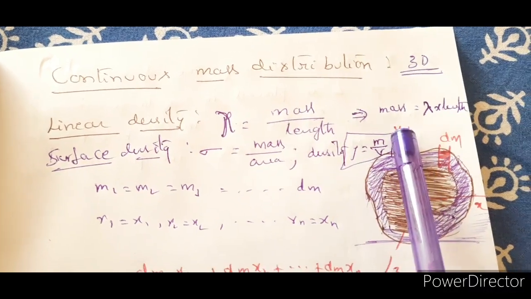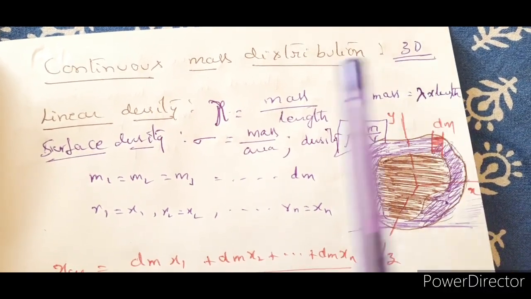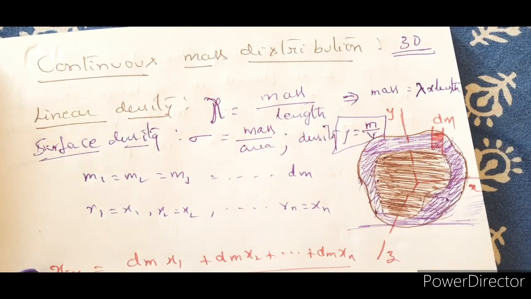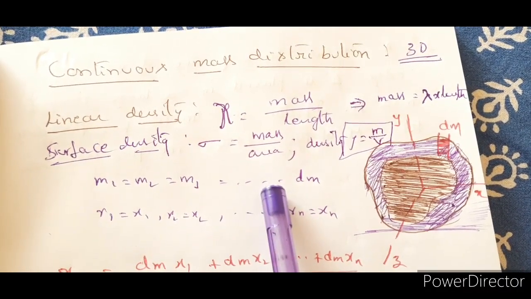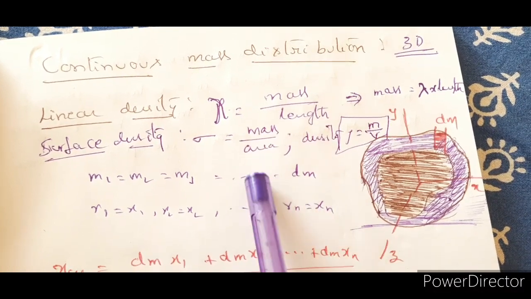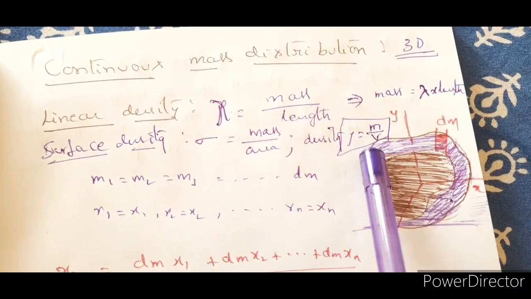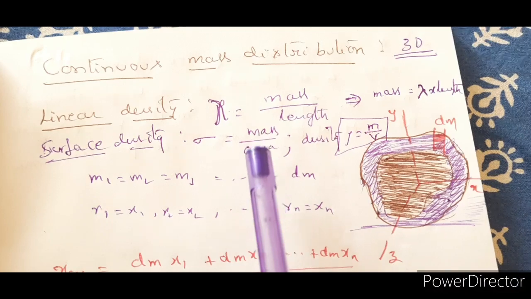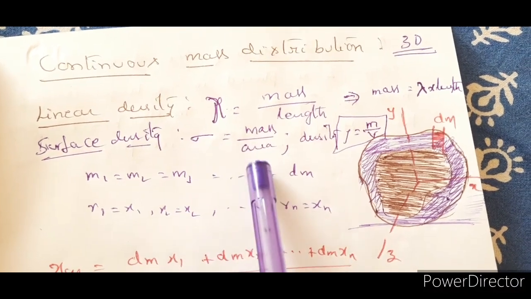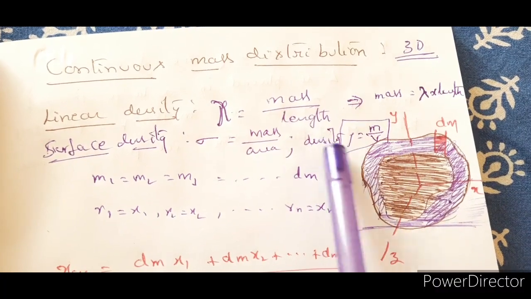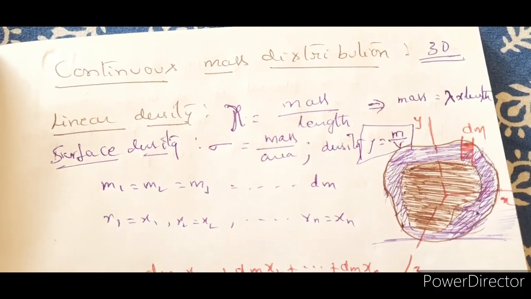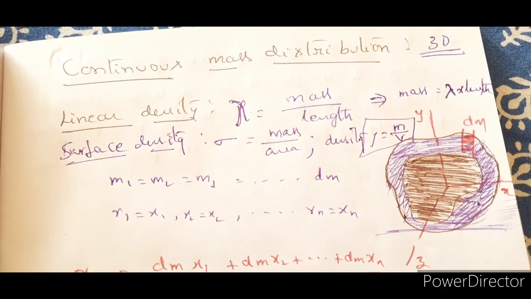So mass can be written as lambda into length, where lambda is the linear density. When we talk about distribution in two dimensions along the x and y axes, mass is equal to surface density into area, and mass is equal to density into volume when we talk about all three dimensions.